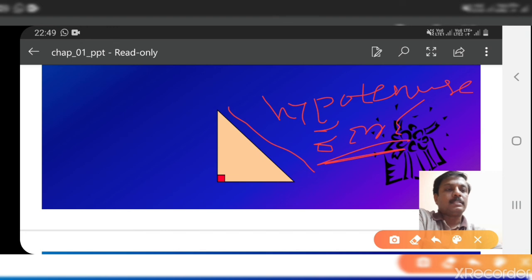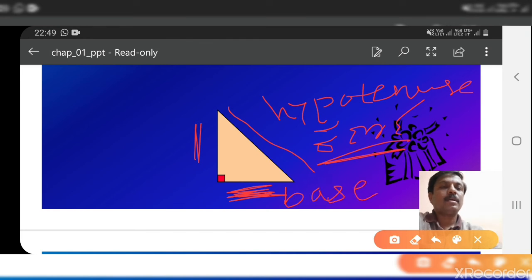The side opposite to 90 degree is called hypotenuse or karna, and this is called base or adjacent side, and this one is called opposite side.